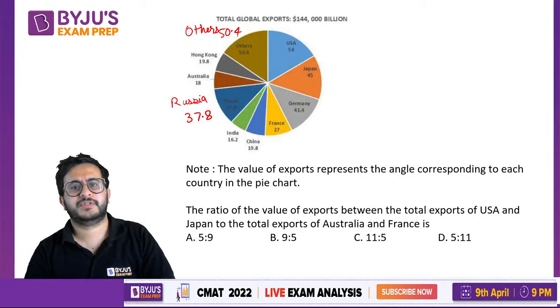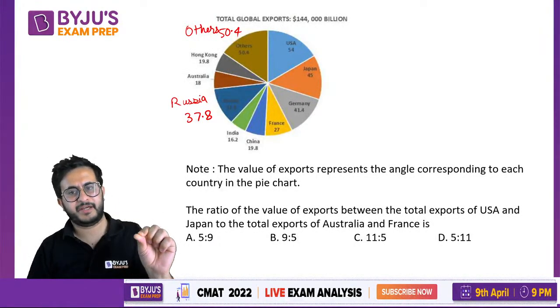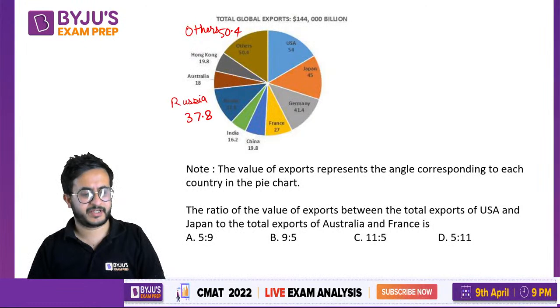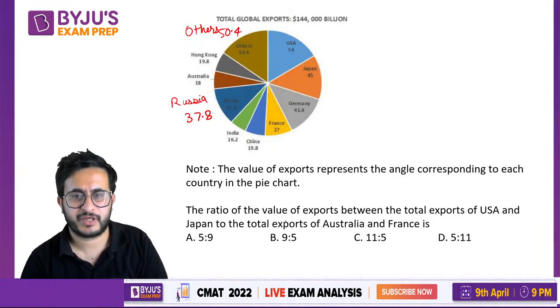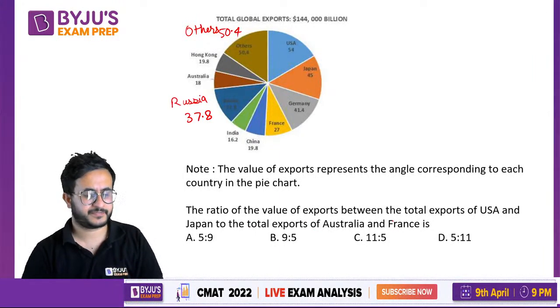Now this is giving you the total global export, and the value of exports is given in terms of angles, in terms of degrees, not in terms of percentages. Now it is asking the ratio of the total exports of US and Japan to the total exports of Australia and France.